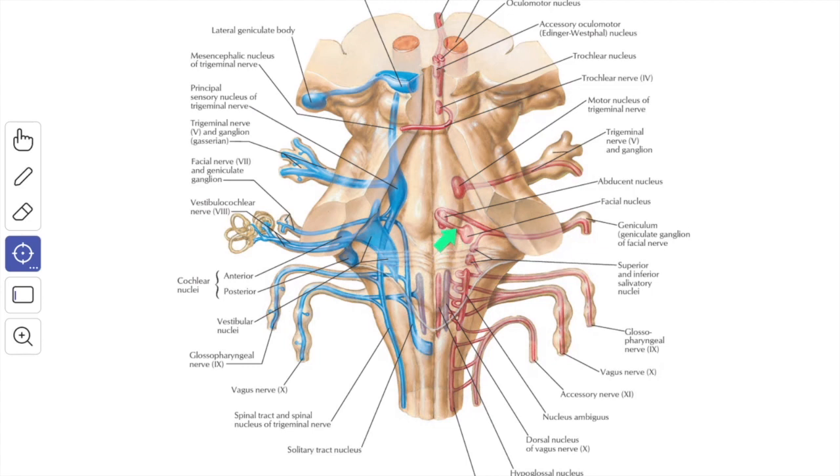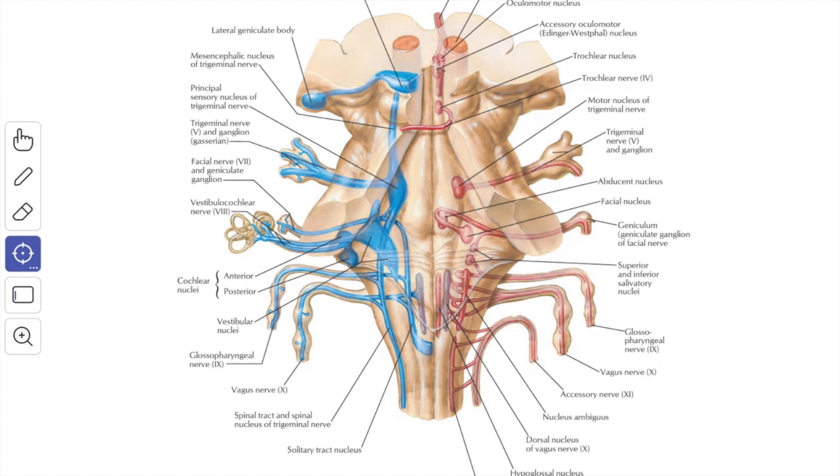The fibers from the motor nucleus pass dorsomedially towards the caudal end of the abductor nerve nucleus, then turn rostrally superficial to the nucleus, occupying the facial colliculus at the floor of the fourth ventricle. At the cranial end of the abductor nerve nucleus, the fibers bend abruptly downwards and forwards, forming an internal genu, and emerge at the lower border of the pons through the motor root.